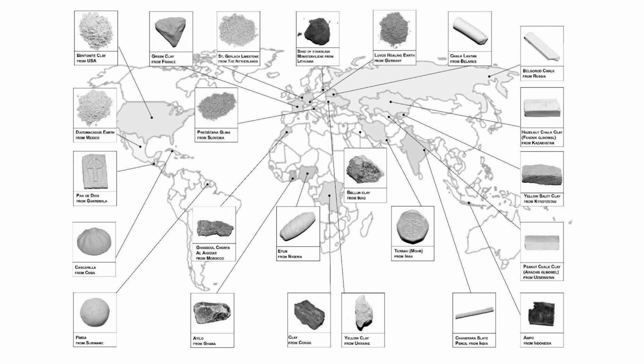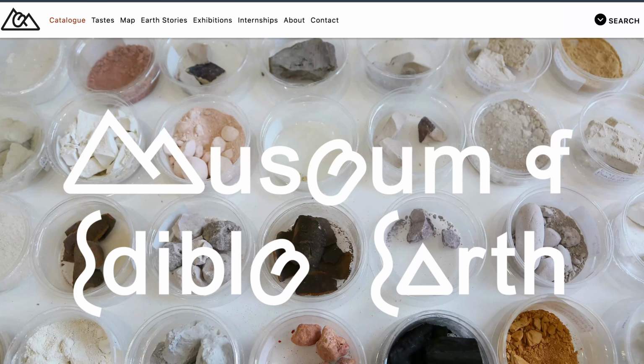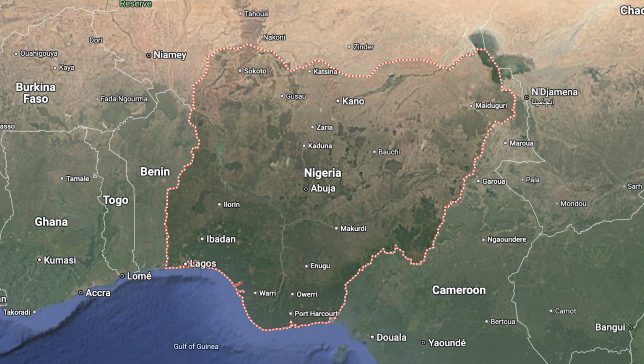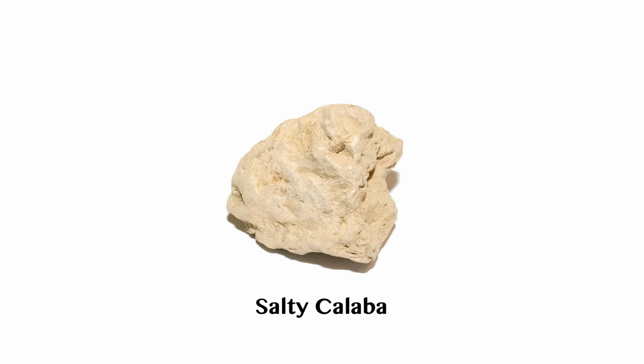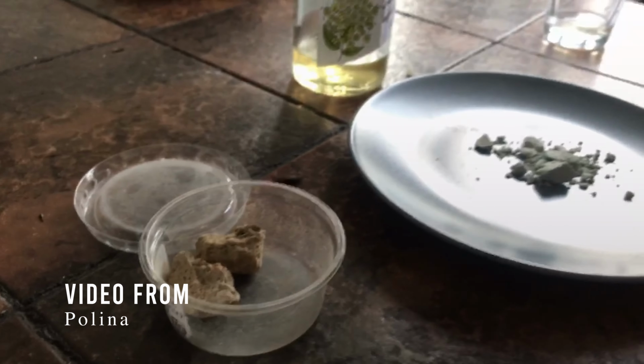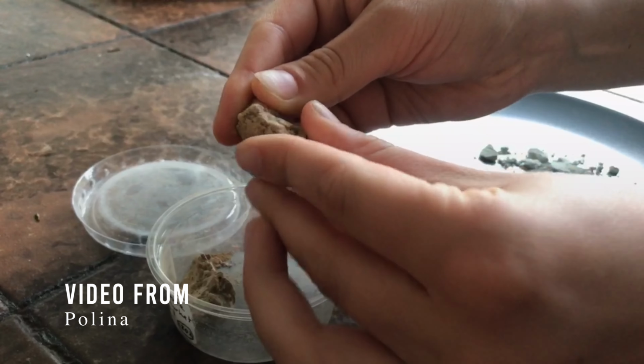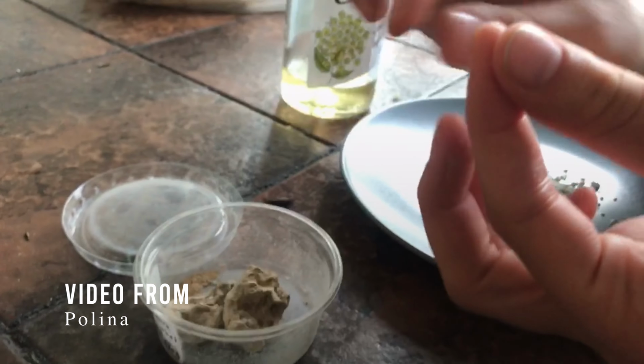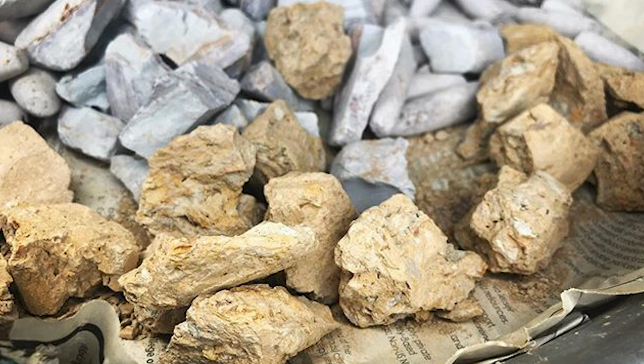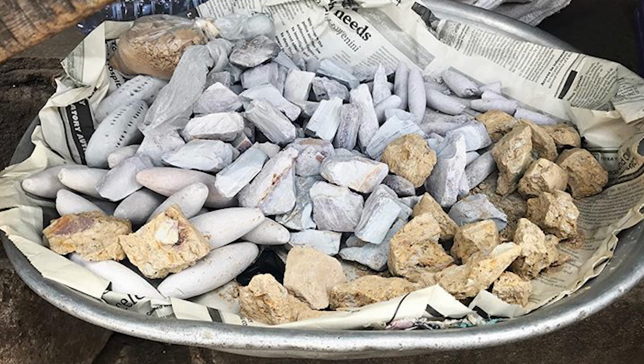Here are a few examples. According to the Museum of Edible Earth, in Nigeria, a clay known as salty kalaba is consumed. Its taste is described as having an uneven structure, being very snacky, having a nice salty taste, which is also creamy and sticky, but also crunchy at some parts. It's a naturally occurring material made of fossilized seashells. As with some edible clays in West Africa, it's commonly eaten by pregnant women.